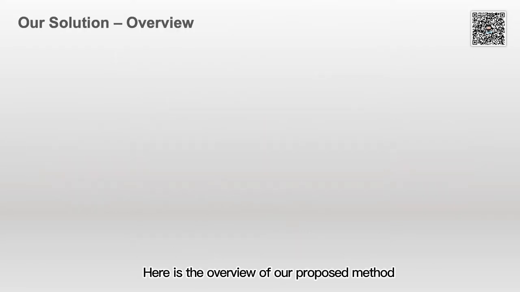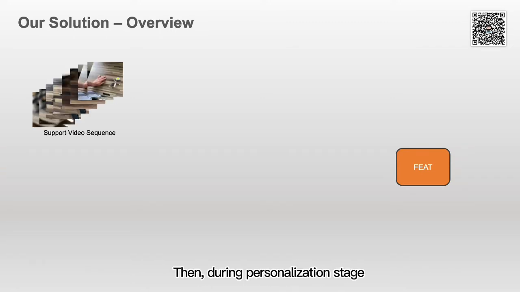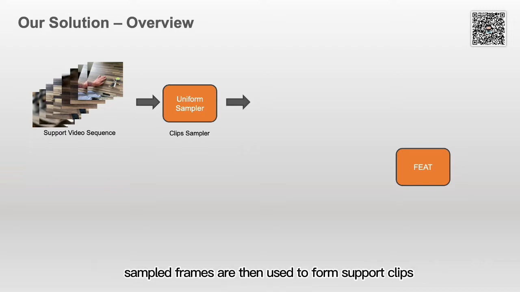Here is the overview of our proposed method. For producing discriminative prototype, we first follow FIT to meta-learn a transformer encoder block on top of the feature extractor. Then, during the personalization stage, given a support video sequence, we propose a uniform clip sampler to sample frames uniformly from each video. Sampled frames are then used to form support clips.